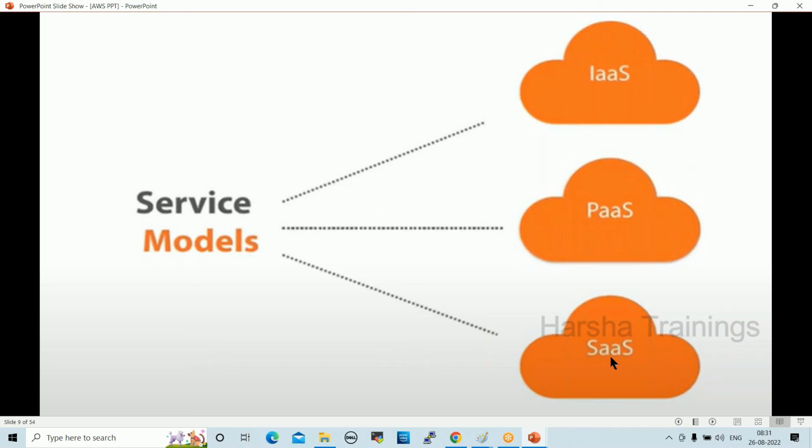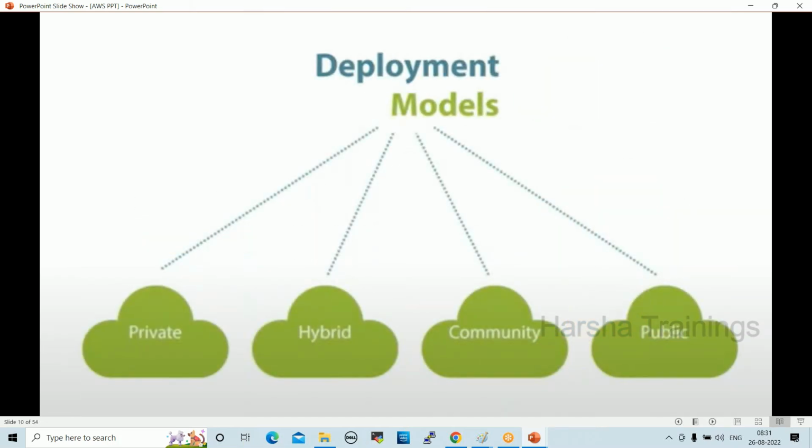Next one, deployment models. These are the 4 deployment models available in cloud: private cloud, hybrid cloud, community cloud, and public cloud. What is private cloud? Private cloud is an on-premises cloud, our local server setup. Next one, public cloud. Public cloud is AWS, Azure, Google Cloud. Next one, hybrid cloud. It is a combination of private and public.